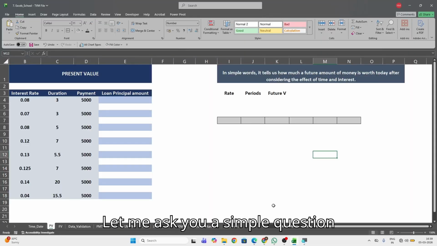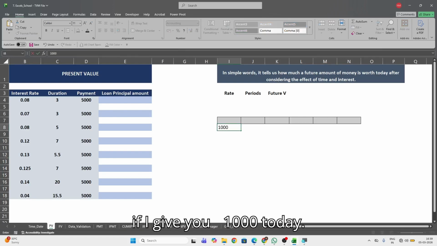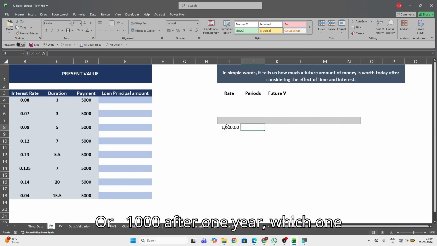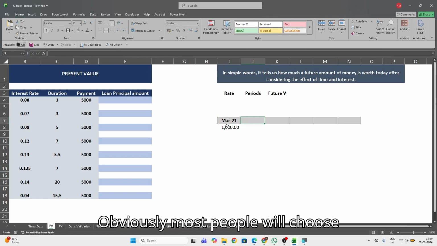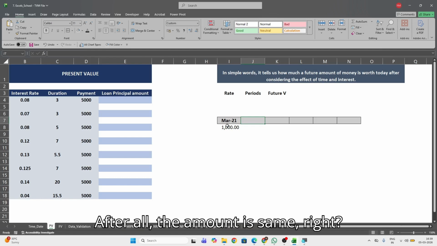Let me ask you a simple question. If I give you 1000 rupees today or 1000 rupees after 1 year, which one would you choose? Obviously, most people will choose 1000 today, but why? After all, the amount is same, right? Actually, it is not the same.